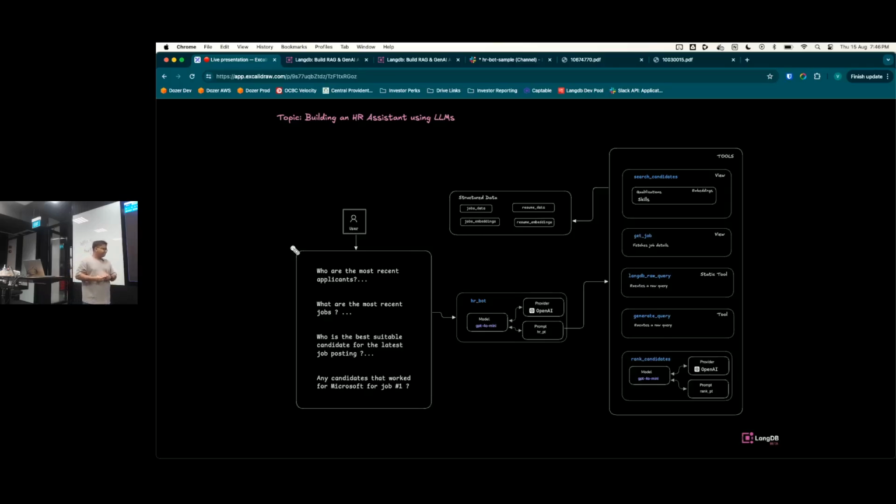So rank candidates could potentially even optimize your results.